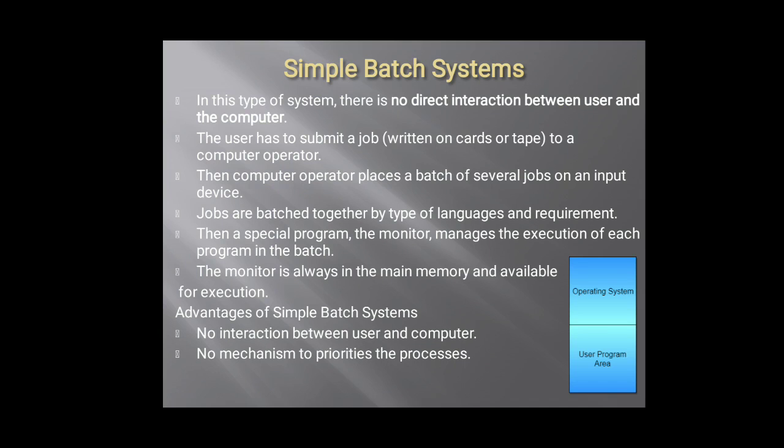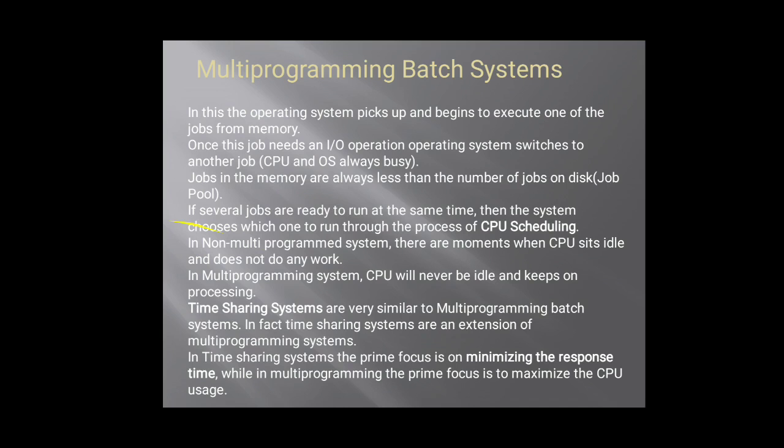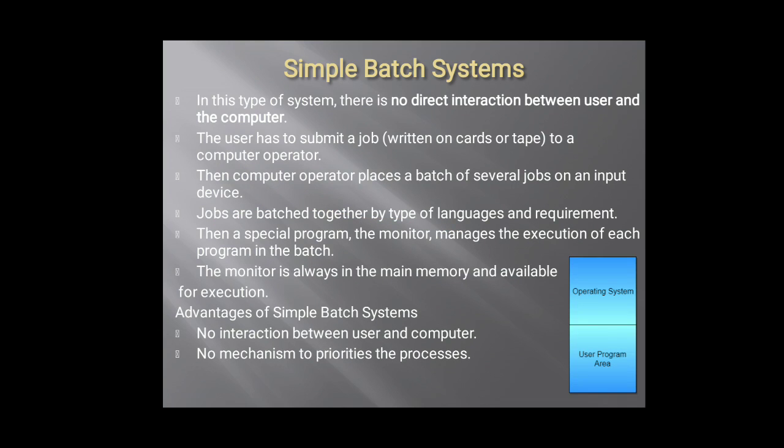So this becomes easier, less time driven, and you do not have to hesitate over separate task completion or different processes. The diagram of the simple batch system looks like this: the operating system and a user program area, where you do not have a separate main memory, cache memory, all those things are not there.